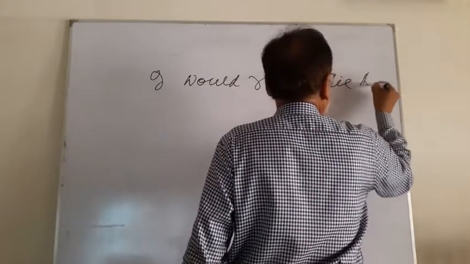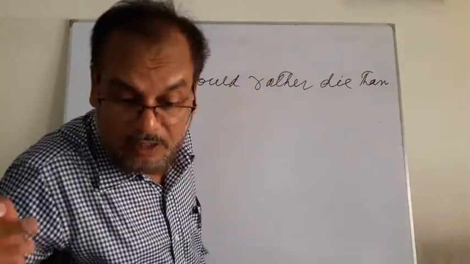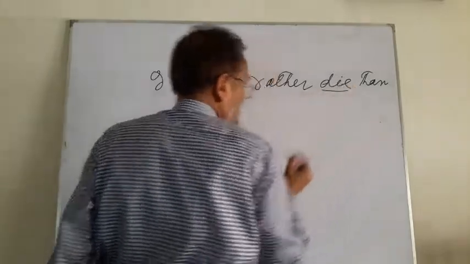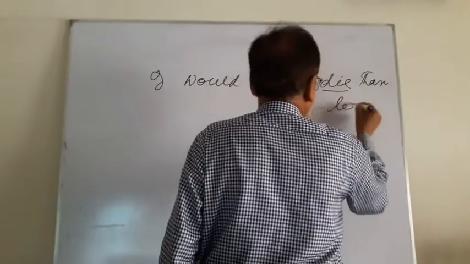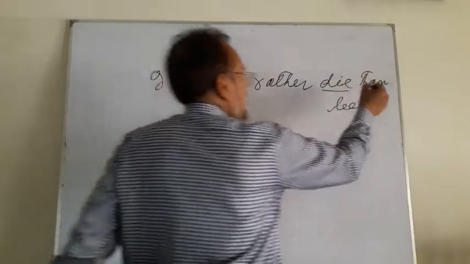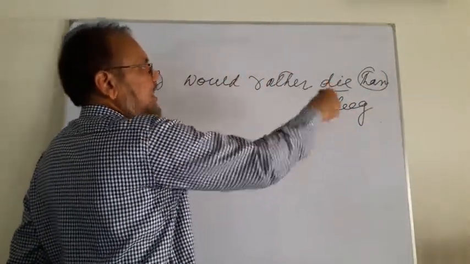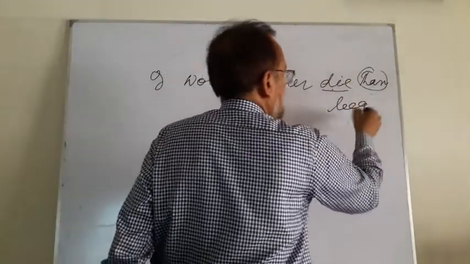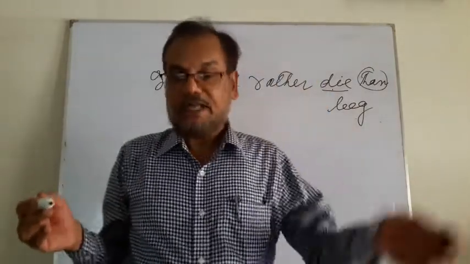And then. I would rather die than beg. Die is a verb here, so we should use after than a verb, beg. B-A-G. Beg means ভিক্ষা করা. Beg. Die. So than is a very important word. If there is than and before it there is a verb, you should use a verb after it. If there is a noun, you should use a noun. I would rather die than beg.